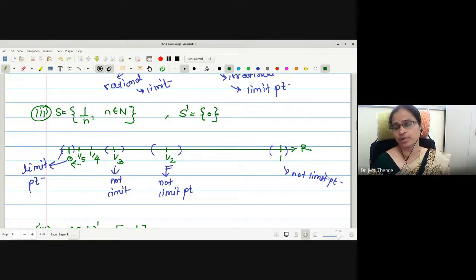Therefore, 1 is not a limit point. If I plot a neighborhood around 1 by 2, this neighborhood also does not contain any point of your given set. Therefore, this is also not a limit point. Similarly, if you go further, no point of the set will be a limit point. Only 0 will be the limit point, because if you plot a neighborhood around 0, it will contain infinite number of points. Okay. I hope it is clear now.